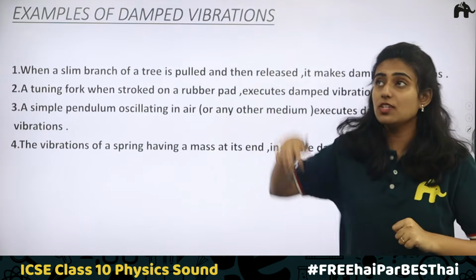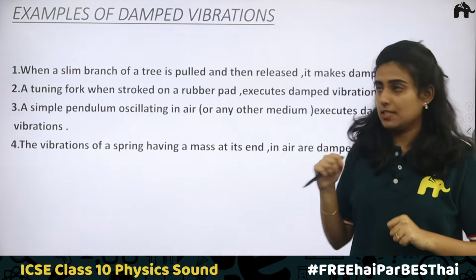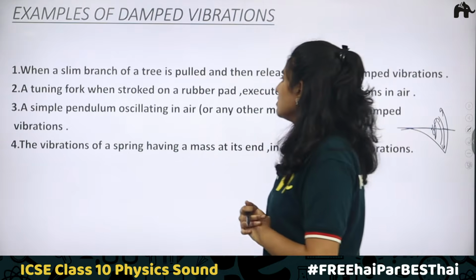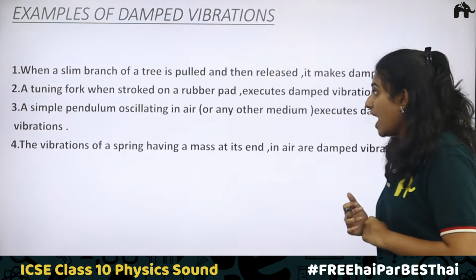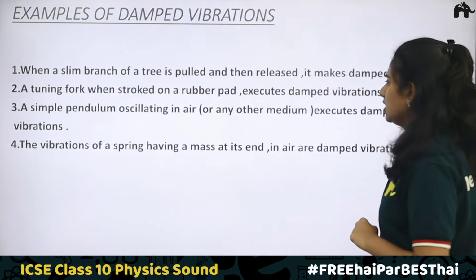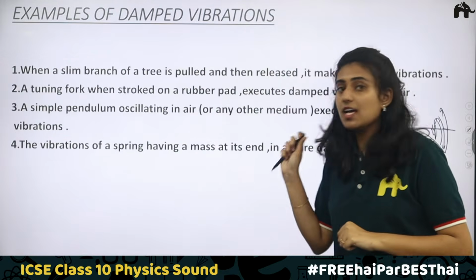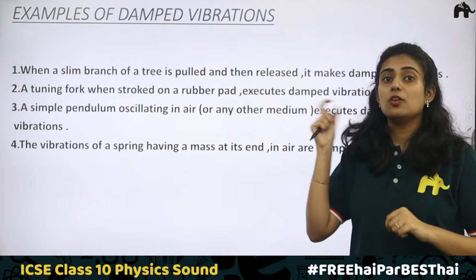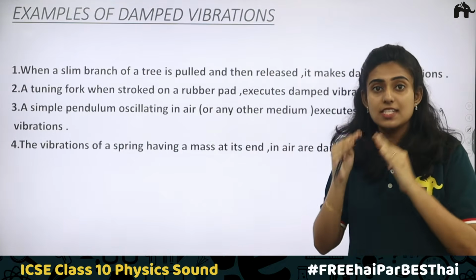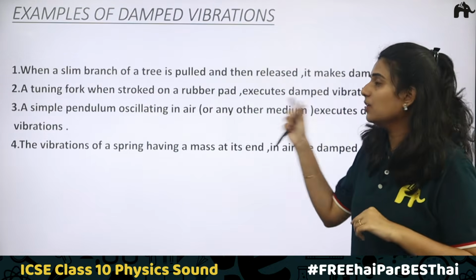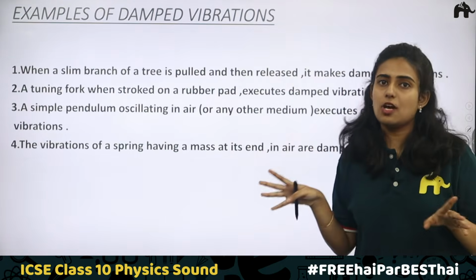After that, what is happening? You can see that the branch will keep vibrating. Now, the second example, a tuning fork when struck on a rubber pad executes damped vibration in air. You take a tuning fork and strike it on a rubber pad. It keeps vibrating and you can hear the sound. The sound will decrease and finally the tuning fork will come to rest and no more sound is heard.